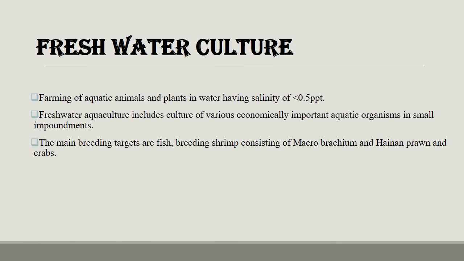Freshwater culture is the farming of aquatic animals and plants in water having salinity less than 0.5 ppt. Freshwater aquaculture includes culture of various economically important aquatic organisms in small impoundments. The main breeding targets are fish, shrimp consisting of Macrobrachium, prawns and crabs.